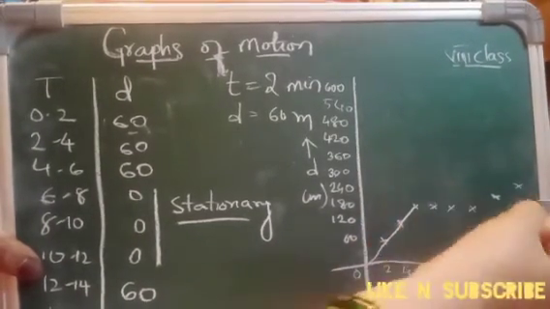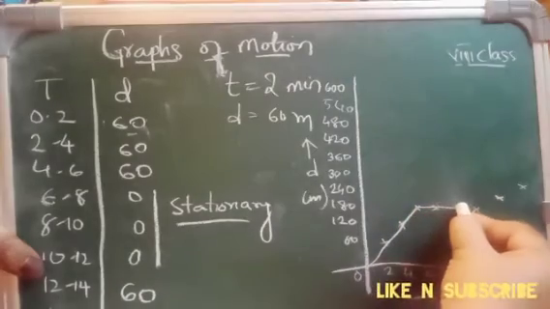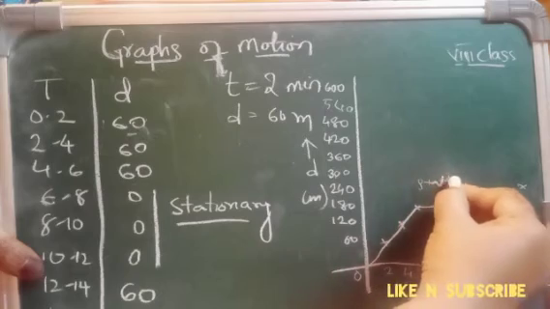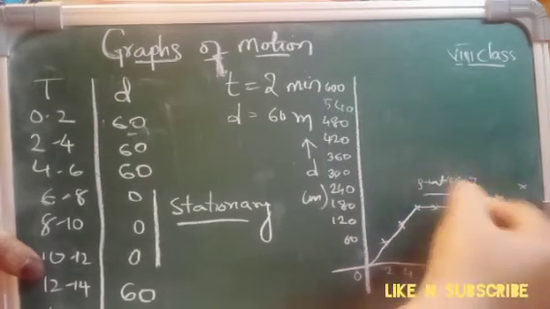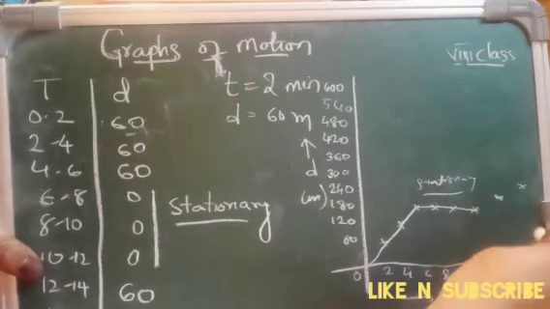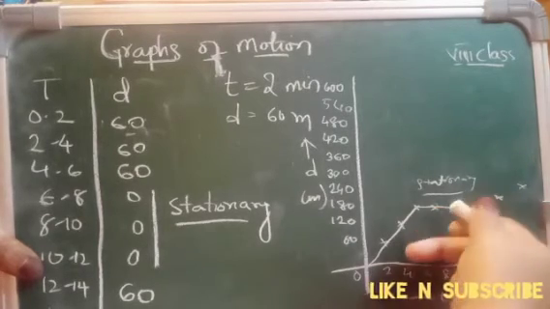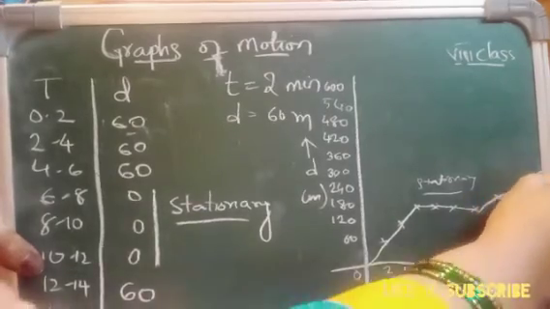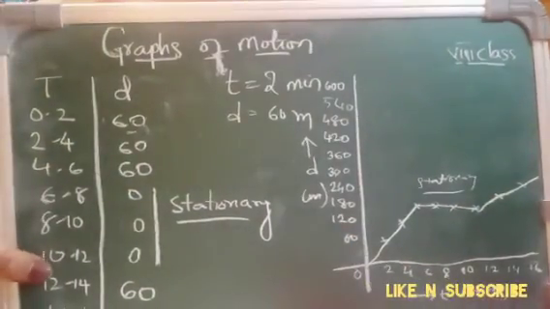Here is the line. Here you see this is stationary. Okay, from here to here the distance is stationary. It is said to be stationary. It is not in motion. So when it is not in motion, it is said to be stationary. It will not go back again. So with this, we are joining the line like this, right? So this will be the graph.